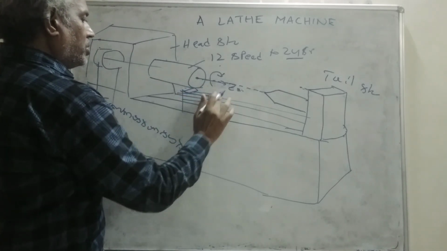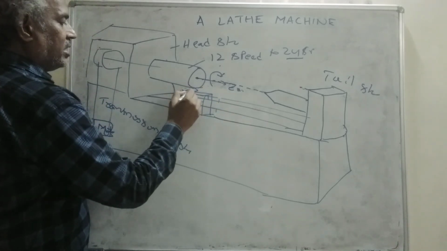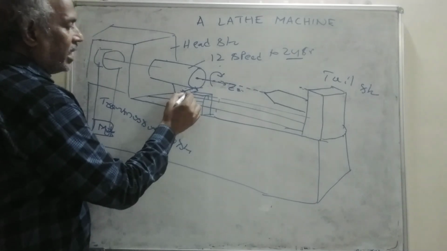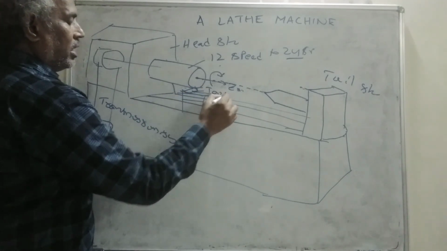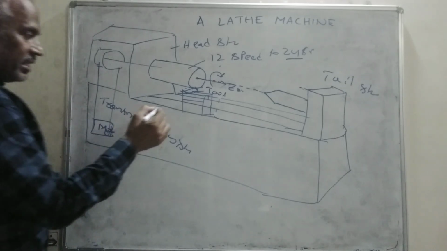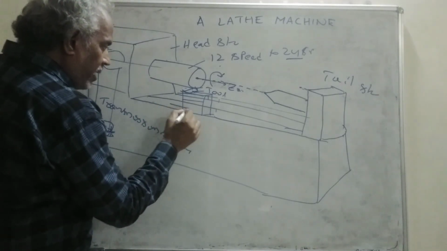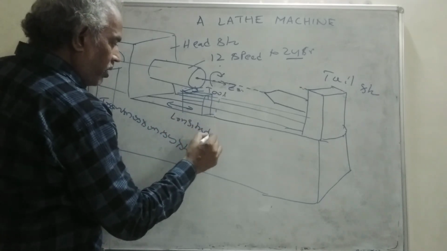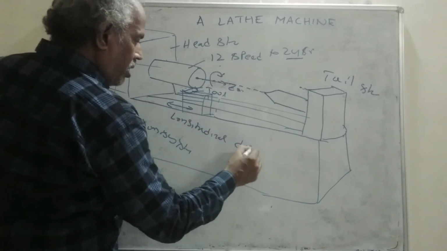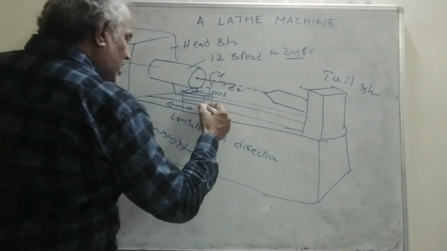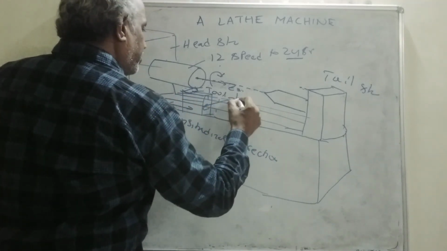This tool post will be holding the tool. This is a single point cutting tool. This tool post can have a motion in the longitudinal direction, and the tool post can also be moved in the lateral direction.